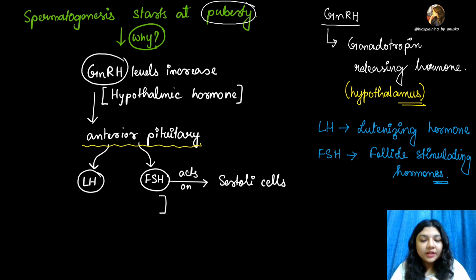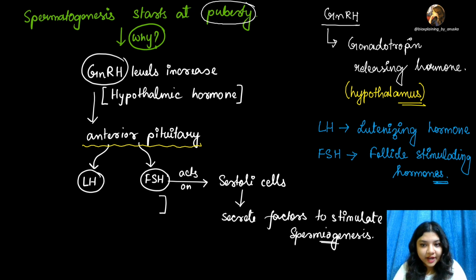Now what will happen? This FSH acts on Sertoli cells. अभी आपने देखा कि the head of the sperm will go and get fixed inside the Sertoli cells. It is embedded on the Sertoli cells, and then it is released when finally we say the process is completed. तो क्या होगा? This FSH will act on the Sertoli cells, right? So this will secrete factors to stimulate spermiogenesis, right? Spermiogenesis will happen now.